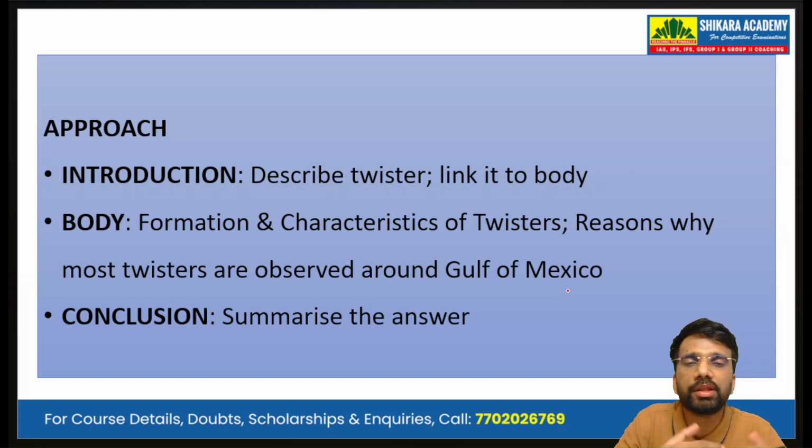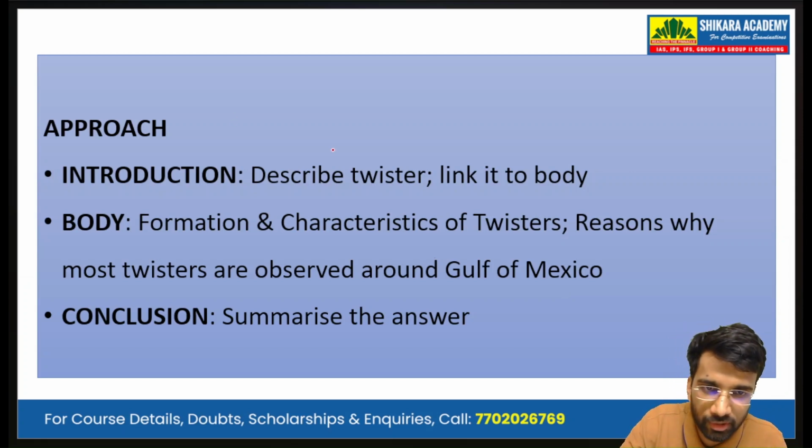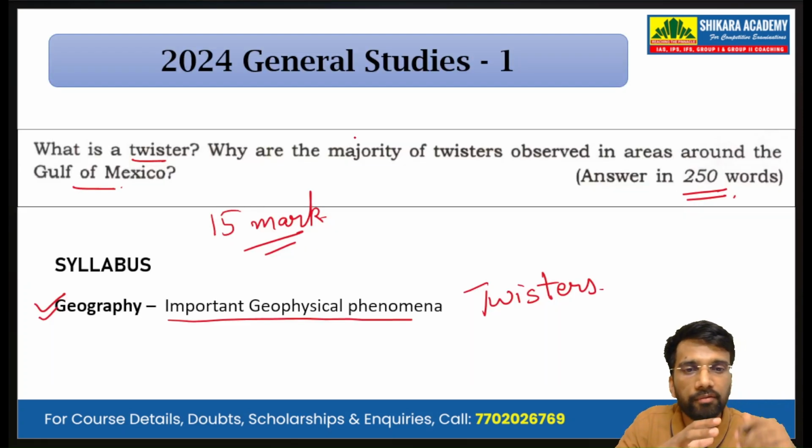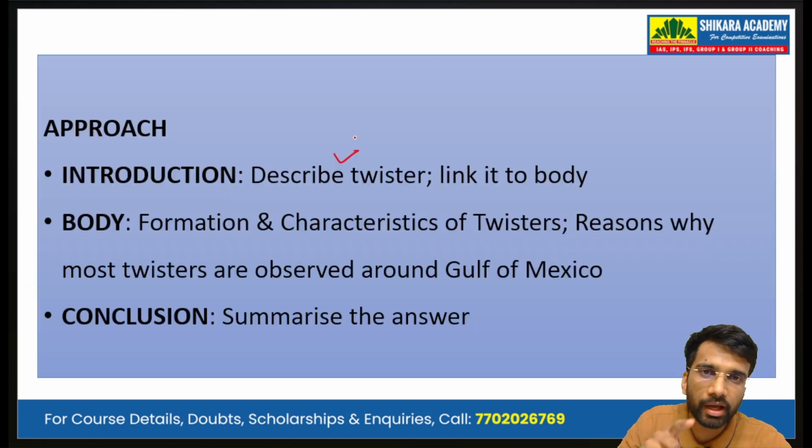So, in the introduction, we describe what is a twister. We briefly describe a twister, then link it with the body. Linking with the body by a connecting line, we will give the line that explains why the majority of the twisters are happening in the Gulf of Mexico only.